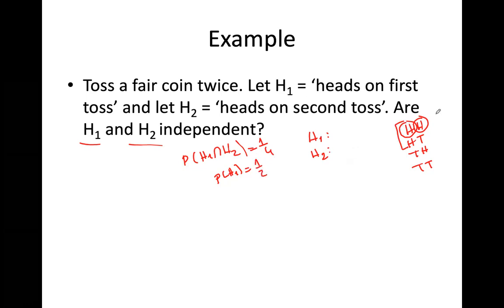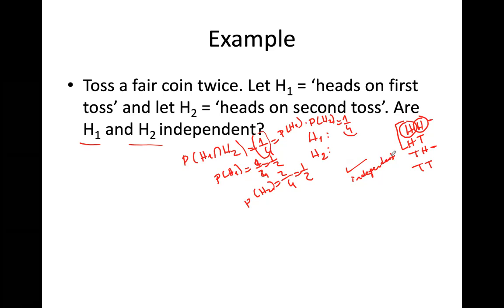Heads on second toss: 1, 2, again 1/2, or 2/4 and 2/4, right? So what is this 1/2? Again, what is this 1/2? So probability of H1 times probability of H2 will be equal to 1/4. So if this 1/4 is equal to this 1/4, then we can say, yes, they are independent.